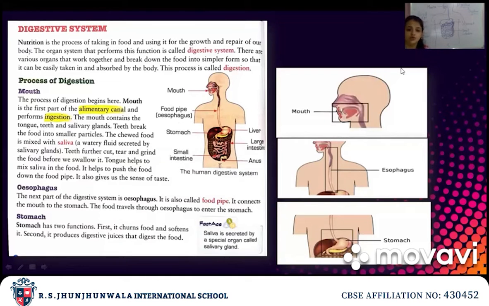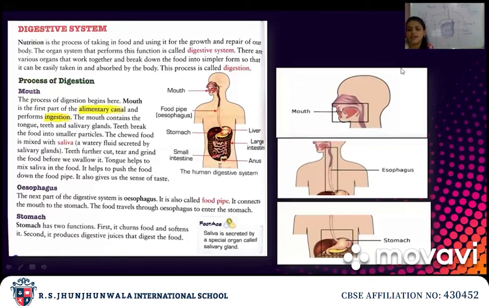The process of digestion begins from the mouth. We eat the food, we take the food in. The mouth is the first part of the alimentary canal. Now what is the alimentary canal? It is the long tube which starts from the mouth and ends at the anus. So that tube is the alimentary canal, and the mouth is its first part.